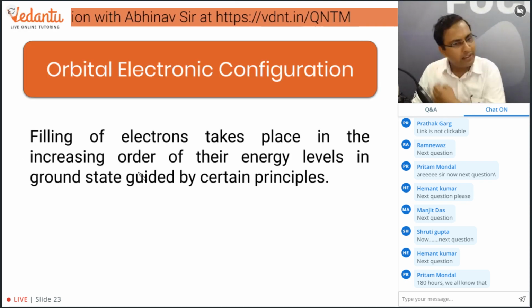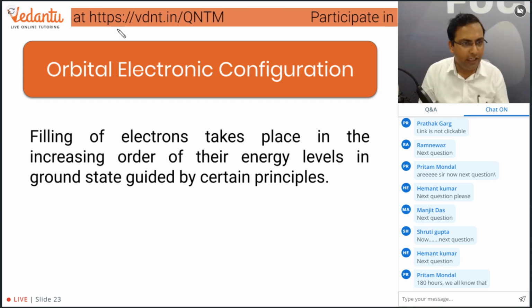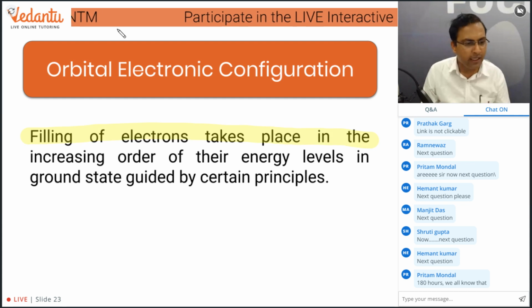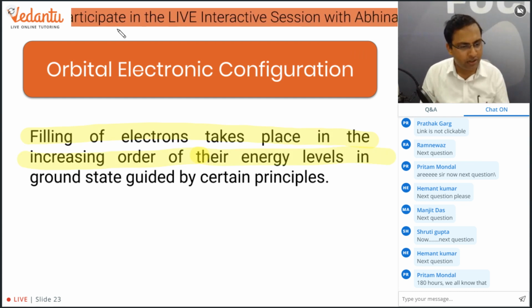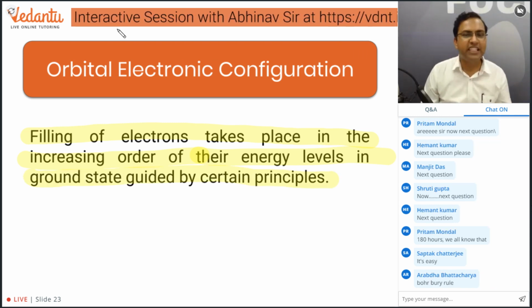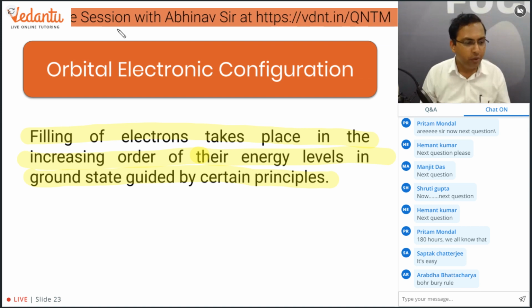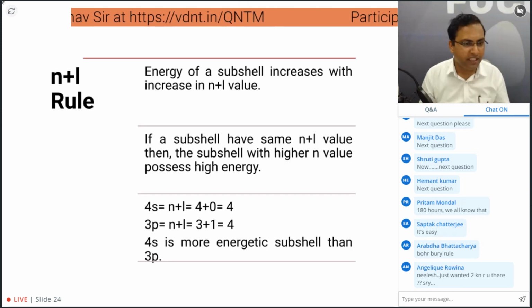So what is the electronic configuration? The electronic configuration, filling of electrons takes place in the increasing order of their energy levels in ground state, guided by certain principles. There are some principles based on which we do the filling of electrons. So yes, let us understand what the principle is.